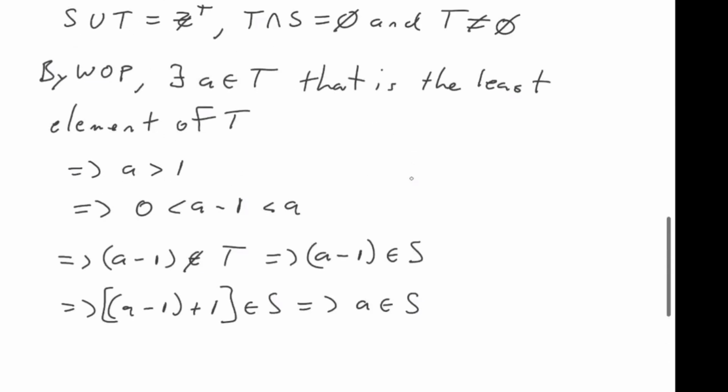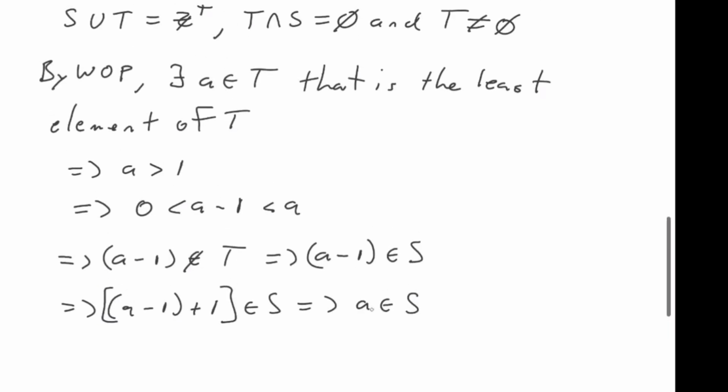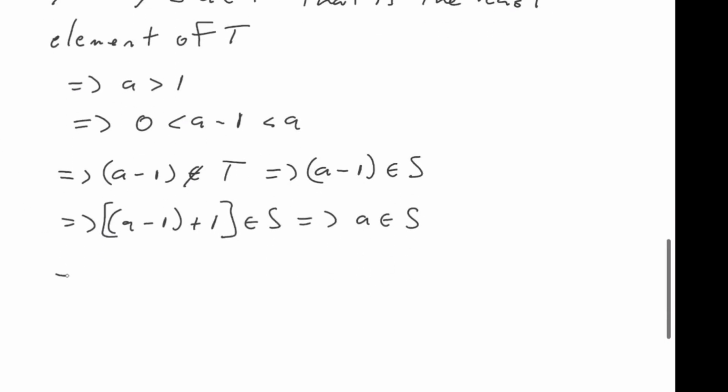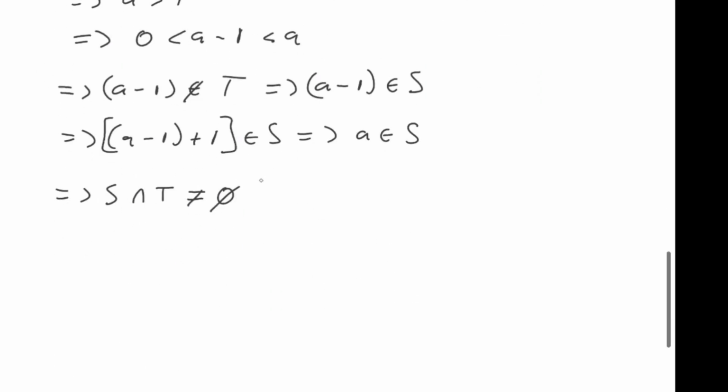Well, this is a problem, because we have that A is in T and A is in S, right? But we assumed that T intersection S was empty. But if T has A in it and S has A in it, this means that S intersection T is not empty. So you can't have their intersection be empty and non-empty at the same time, right? So this is our contradiction.